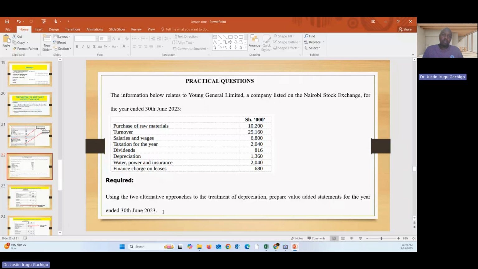Then you are required, using two alternative approaches to the treatment of depreciation, to prepare a value added statement for the year ended 30th June 2023. It is my hope that all of us are smiling because I have just demonstrated to you that for GVA, when you are using the gross value added statement, the depreciation is in part B. When you're using NVA, depreciation is in part A. So let's see a sample working.